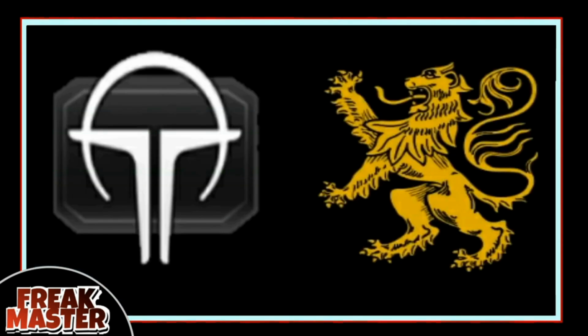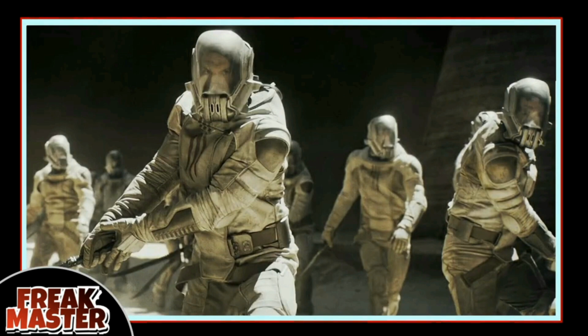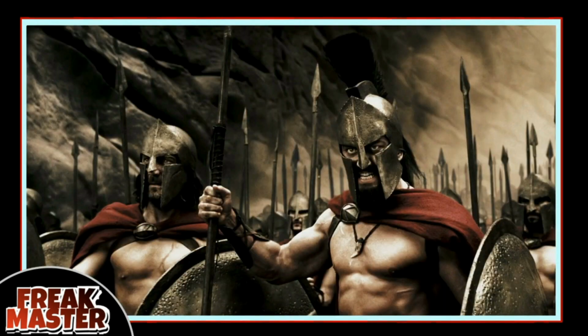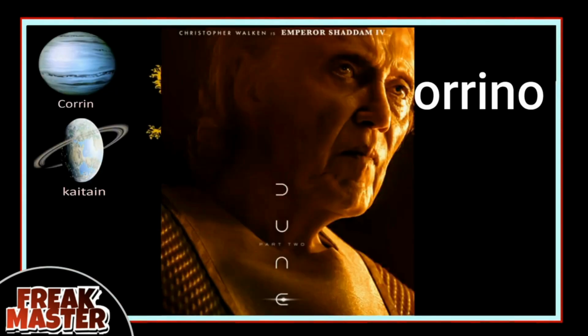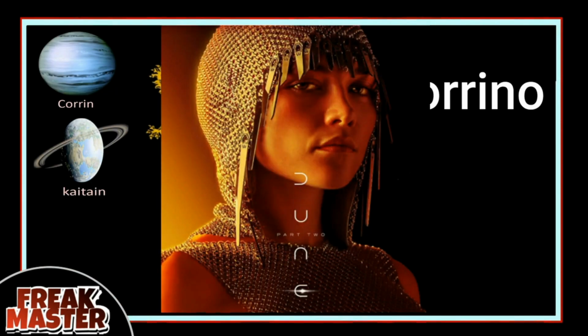House Corino, the Imperial House, commands the Sardaukar, an army feared across the galaxy. These warriors, trained brutally from childhood, often didn't survive past age 10 due to the harsh regimen. Think of them as Spartans, if that helps you understand. This house has two key figures, Emperor Shaddam IV and his firstborn, Princess Irulan.